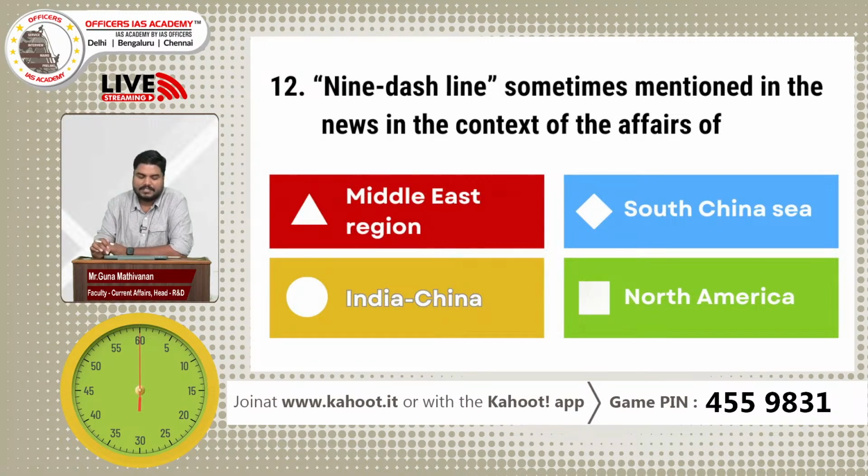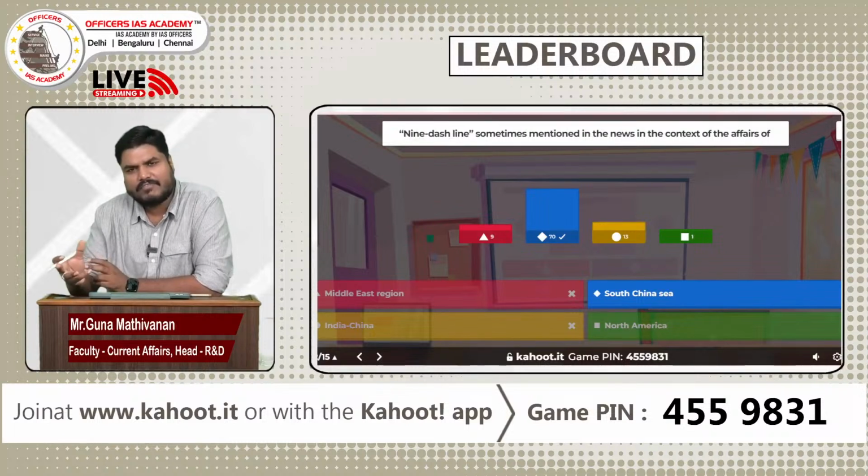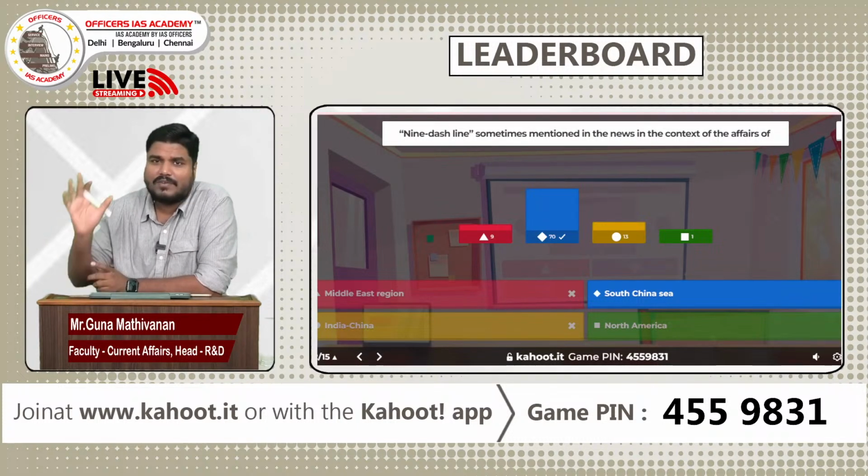Yes, time up. So the 9 dashed line is an undefined, vaguely demarcated line used by China for claiming a major part of the South China Sea.